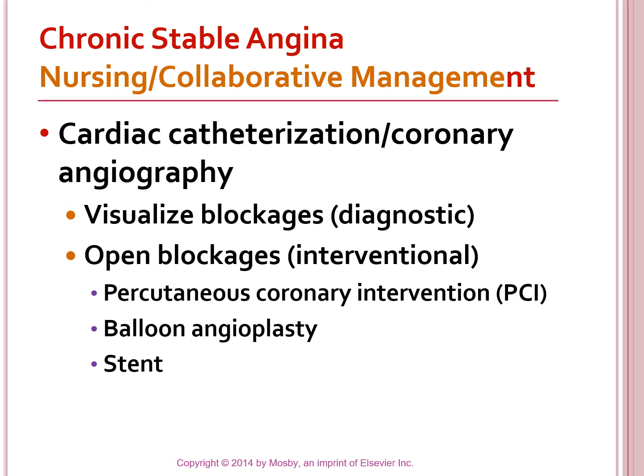Cardiac cath and coronary angioplasty. So that's what I was just talking about. You can see the blockages and open them up, and percutaneous coronary intervention. That would mean the balloon angioplasty or the stent.